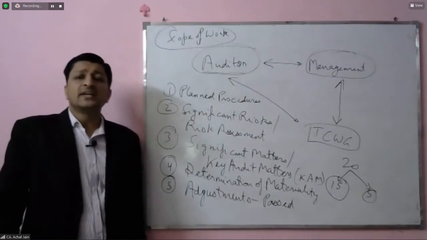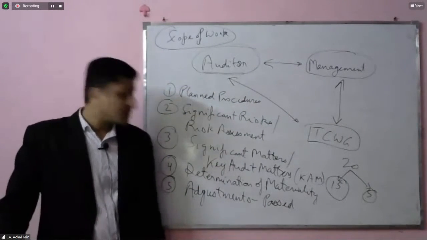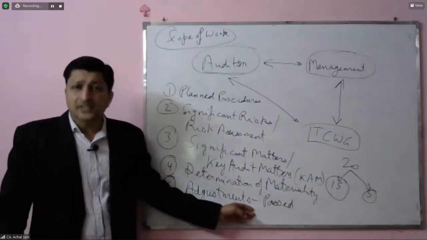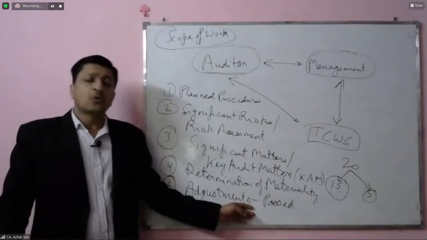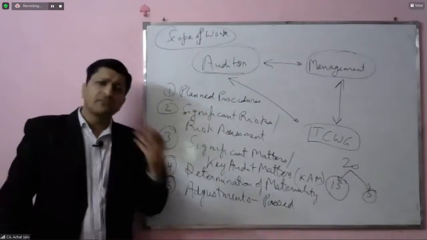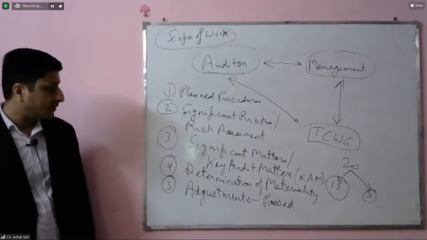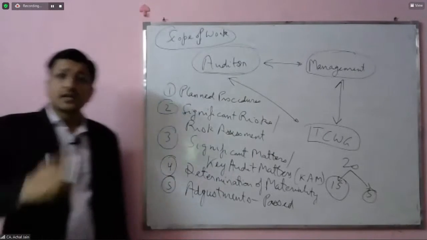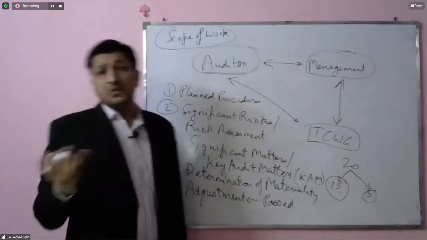There are various names which are attached to these types of adjustments. Some of the auditors call them passed adjustments. Some of them call them audit adjustments. So different nomenclatures are attached to it. Similarly, there could be certain adjustments which the management did not pass because they didn't agree.